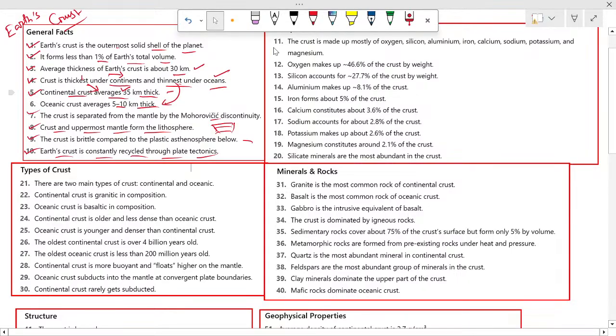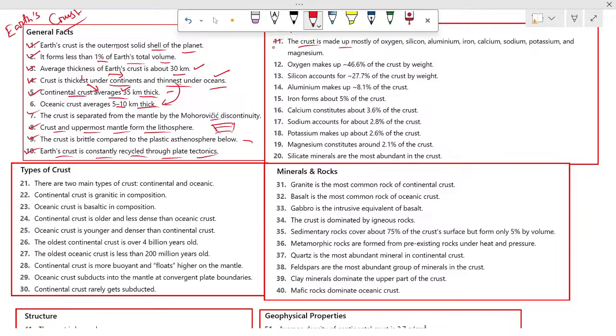The 11th number, the crust is made of mostly oxygen, silicon, aluminium, iron, calcium, sodium, potassium, and magnesium. So remember this: oxygen is the most abundant, then silicon, aluminium, iron, calcium, sodium, potassium, and magnesium.